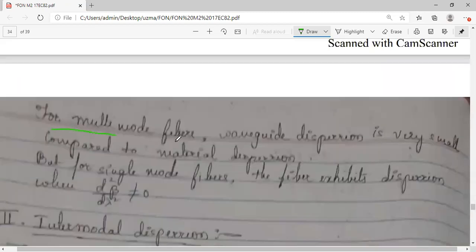So for multimode fibers, the waveguide dispersion is very small. When we initially discussed dispersion, we saw multimode step index, graded index, and single mode. We analyzed 3 figures, a comparative study. So it is found that for multimode, whether step or graded, waveguide dispersion is small compared to the material dispersion. But for single mode fibers, the fiber exhibits the dispersion when, this is the important condition for waveguide dispersion, d square beta by d lambda square is not equal to 0.